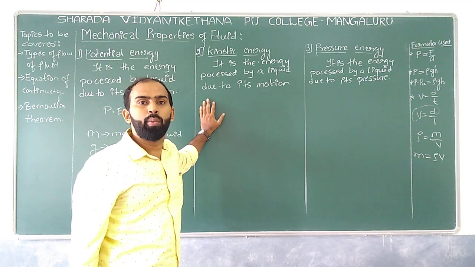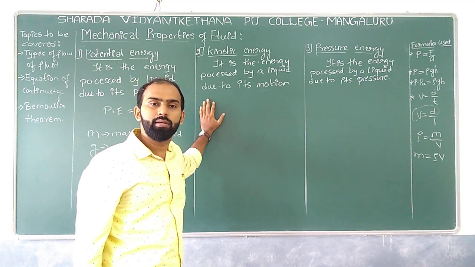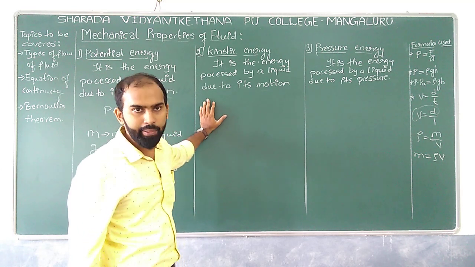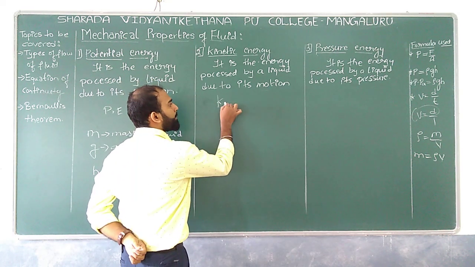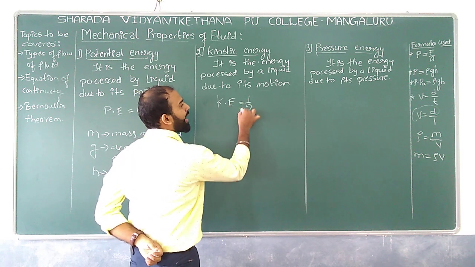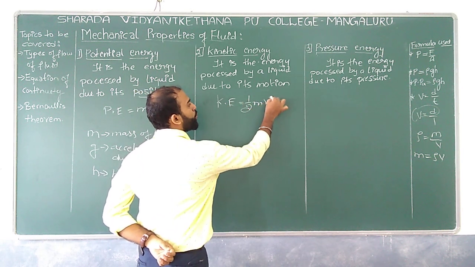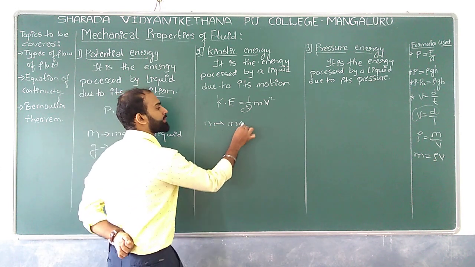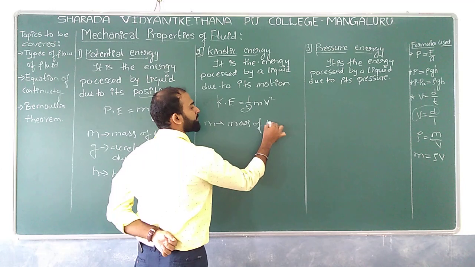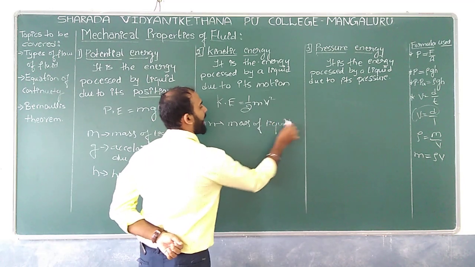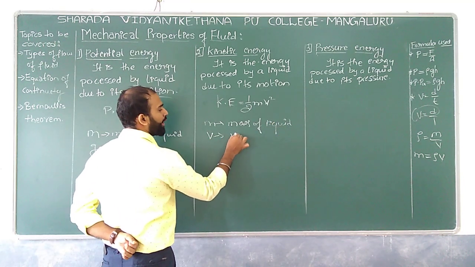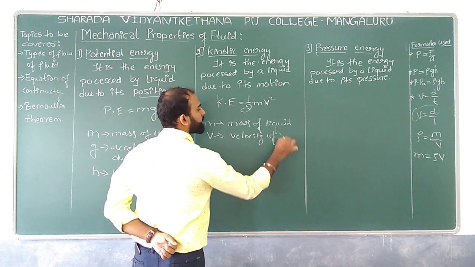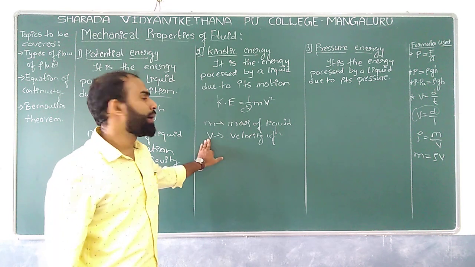So if the velocity of the particle increases, obviously we can say that there is an increase in kinetic energy. Why? Because we know the kinetic energy is equal to half m v square, where m is the mass of the liquid and v is the velocity of the liquid.